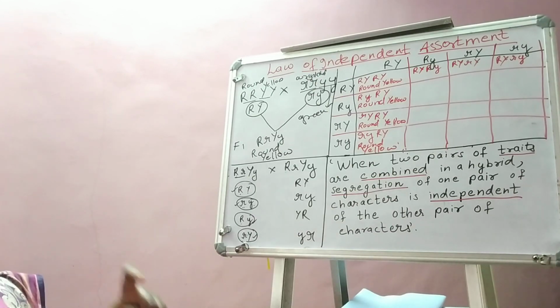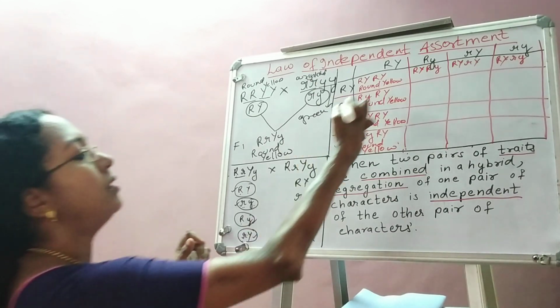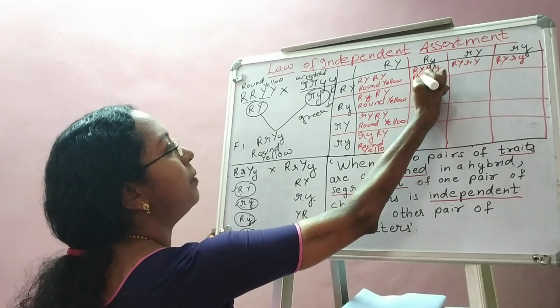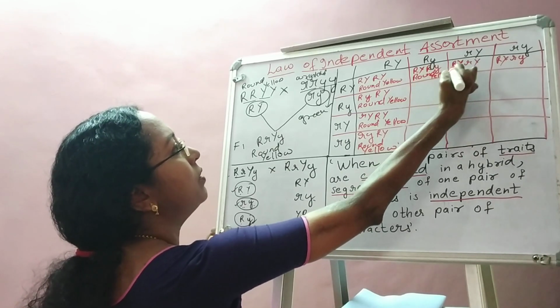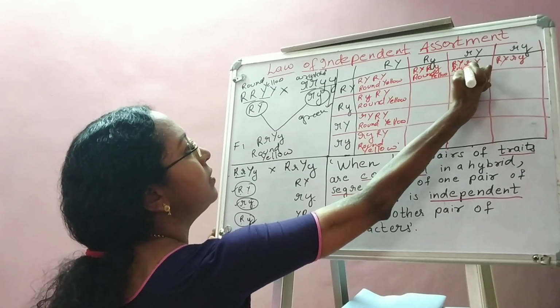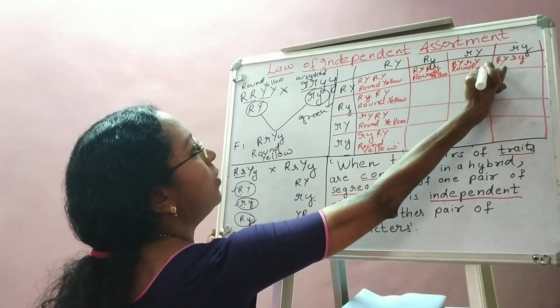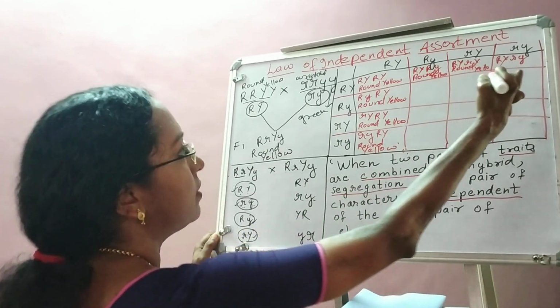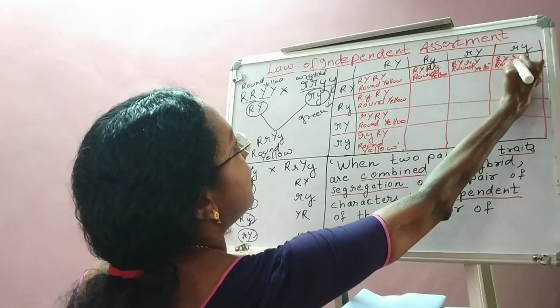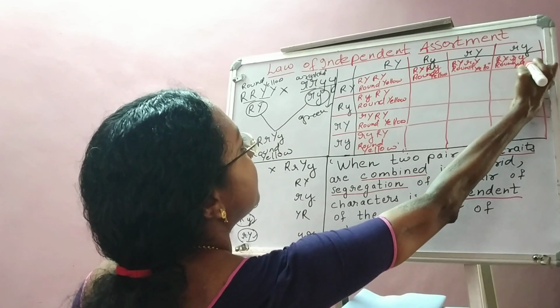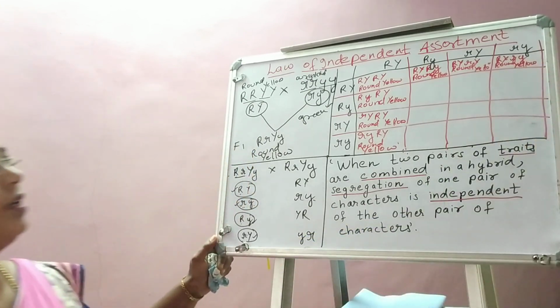So capital R, capital Y is there in all the columns. So again the plant will have round seeds and yellow colored seeds. For lack of space, I hope you are following. Round yellow.